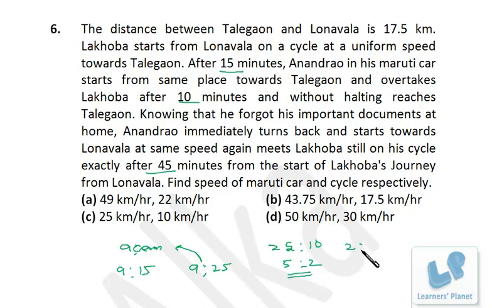That means the speed ratio must be 2 is to 5, Lakhoba is to this Anand Rao, right? So this is Lakhoba is to Anand Rao, and we have to find out Anand Rao is to Lakhoba, so that the speed ratio will be 5 is to 2. So this way, this option is cancelled, this option is cancelled. Okay.